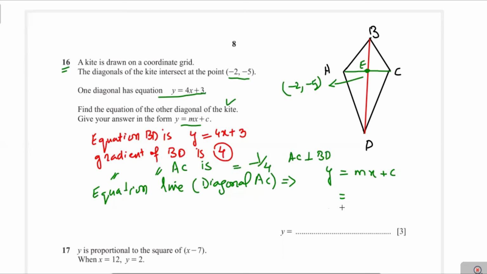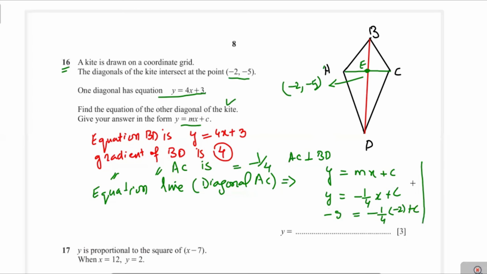Both diagonals are perpendicular. Therefore, the gradient of AC is -4. Now we write it y equal to -1/4x plus c. Now to find c, we will substitute the value E in this equation of line AC, because E lies on the line. We put the value here. Y is -5 equal to -1/4 into x is -2 plus c.